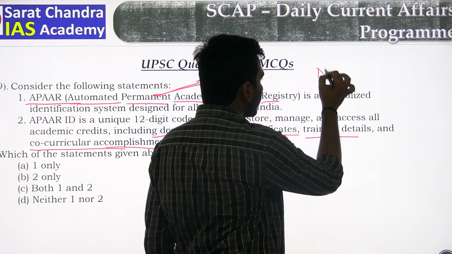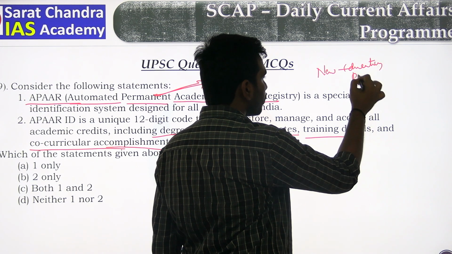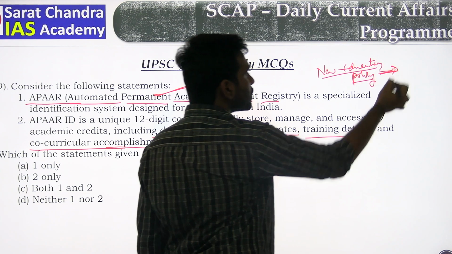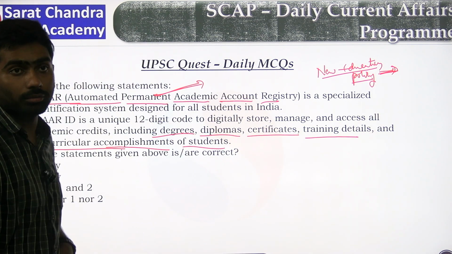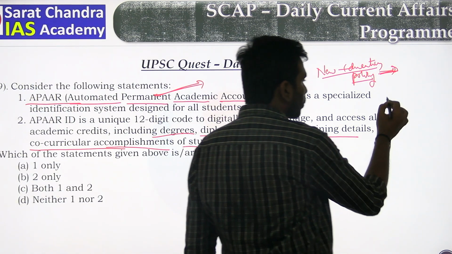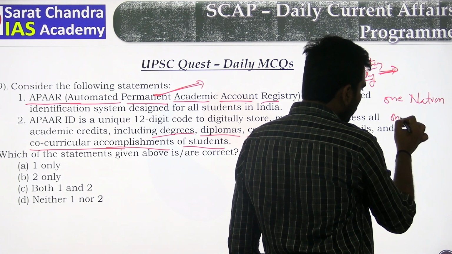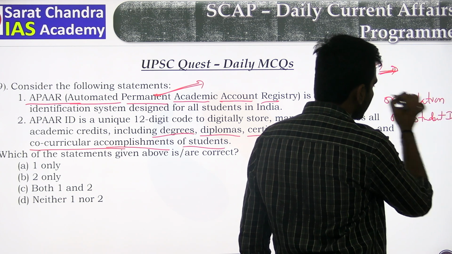Even in our new education policy there is a recommendation that every student needs to have an APAAR ID, under the program called One Nation One Student ID.